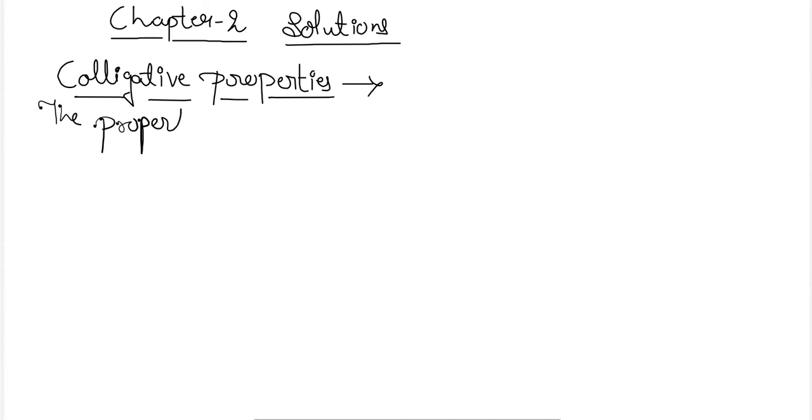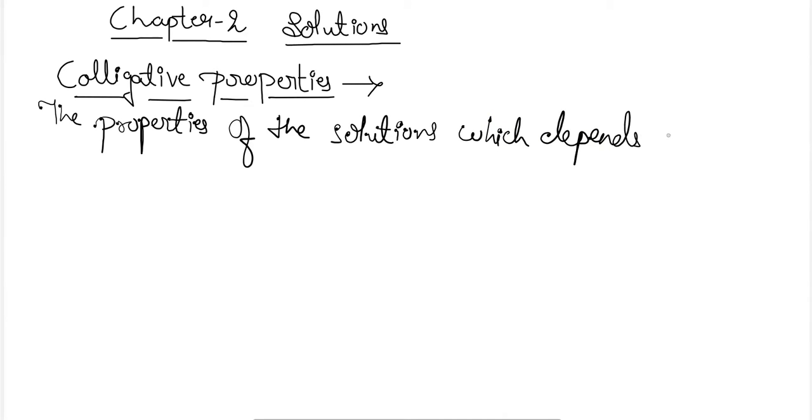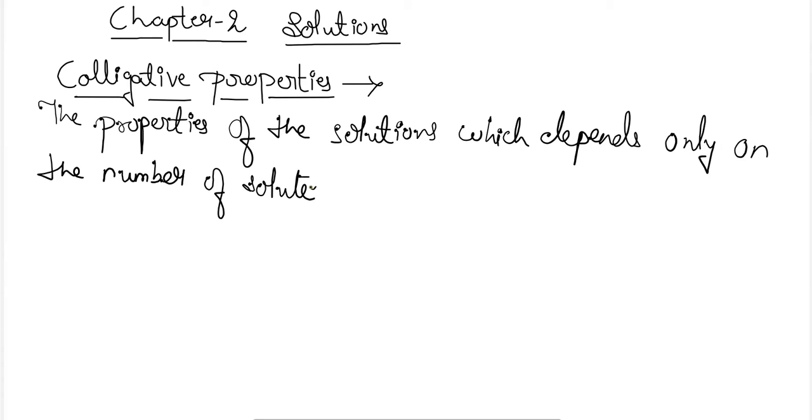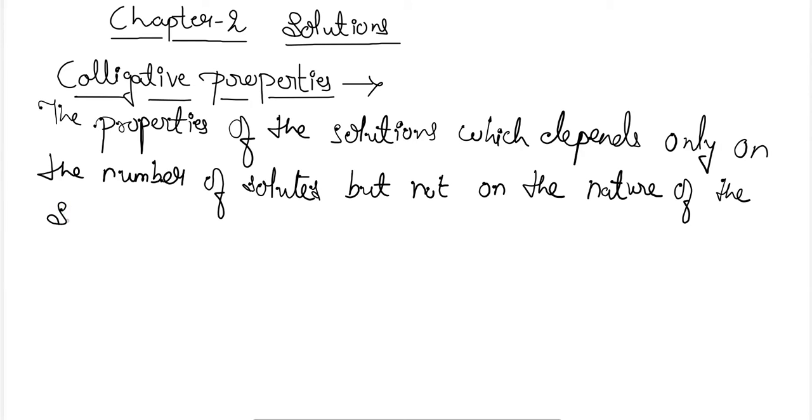The properties of the solutions which depend only on the number of solutes, but not on the nature of the solute, are called colligative properties. Okay, they are called colligative properties.